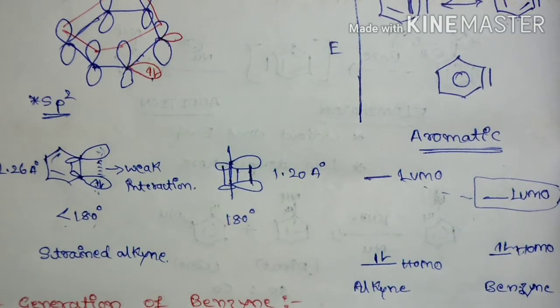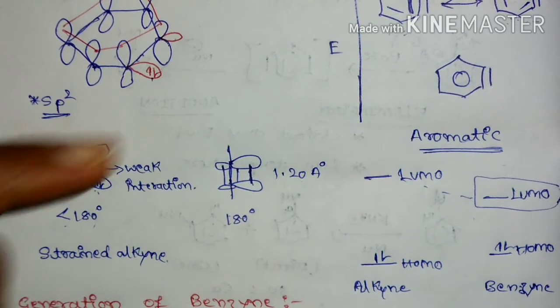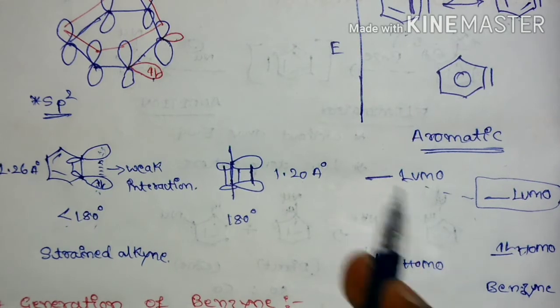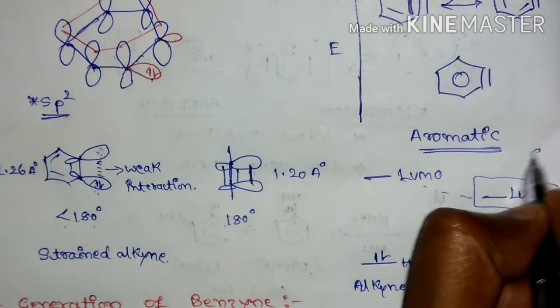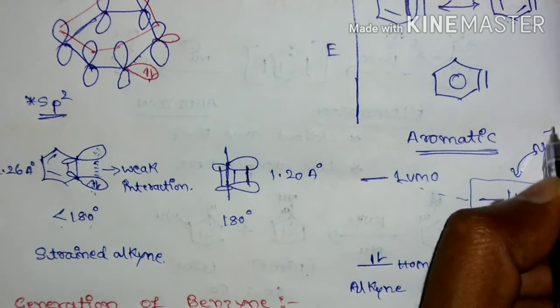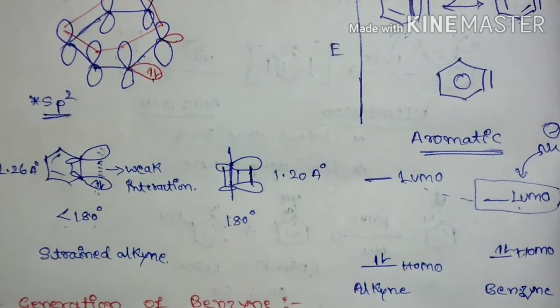Due to poor overlapping of orbitals, there is a decrease in the LUMO energy. So hence the HOMO of a nucleophile can easily react with the LUMO. Hence benzyne will act as electrophilic in nature.